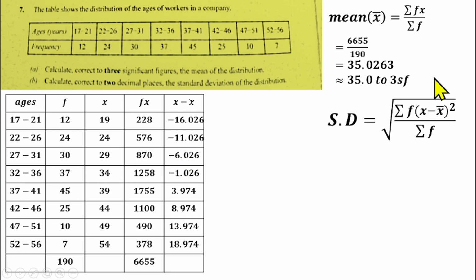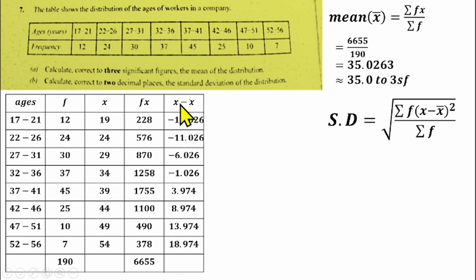We have 29 minus 35.0263. So that gives us minus 6.026. Next one, you have 34 minus 35.0263. So that gives us minus 1.026. We have 39 minus 35.0263. That gives us 3.974. 44 minus 35.0263. That will give us 3.974, and so on like that. So that will give us the deviation.